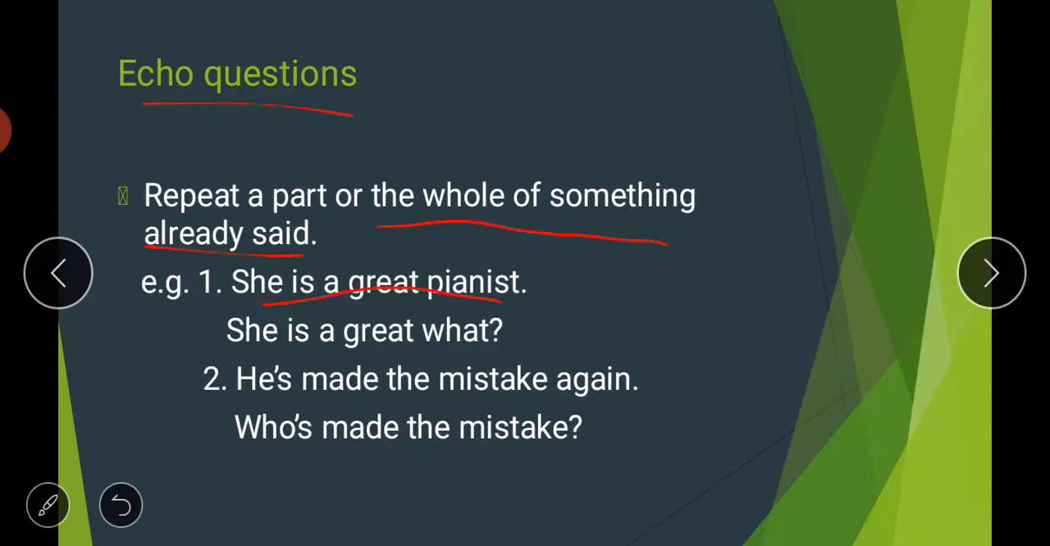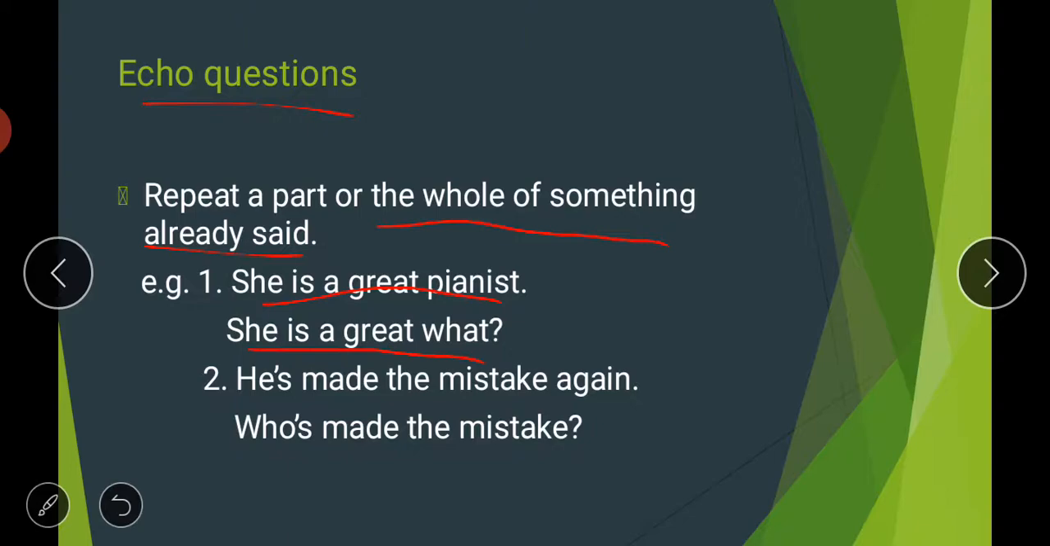So she's a great what? If I said that she is a great pianist, but you are unable to hear that, how will you ask me? She is a great what? So you haven't heard the last word and you want to ask about that, so you will simply ask, she's a great what? So I will reply, pianist. Like this we can ask these questions. These are called echo questions.